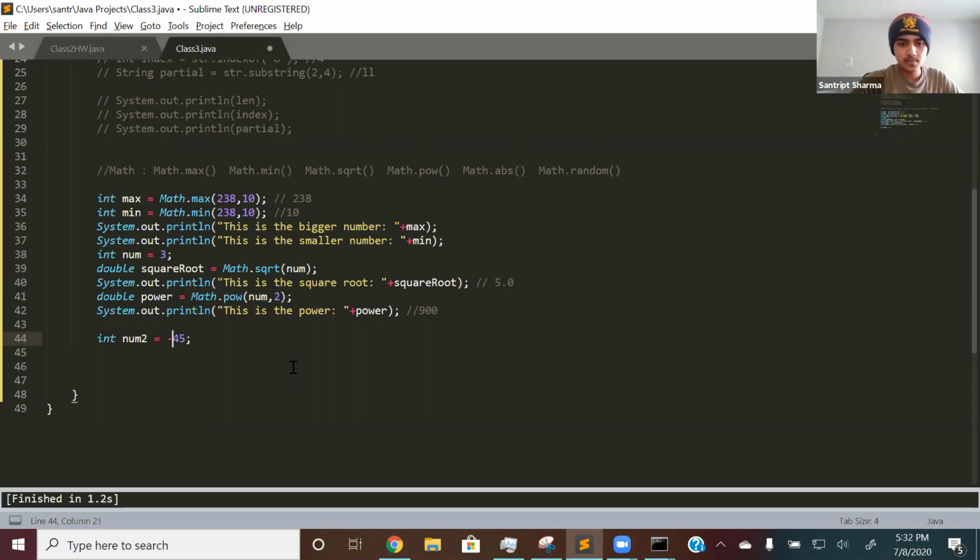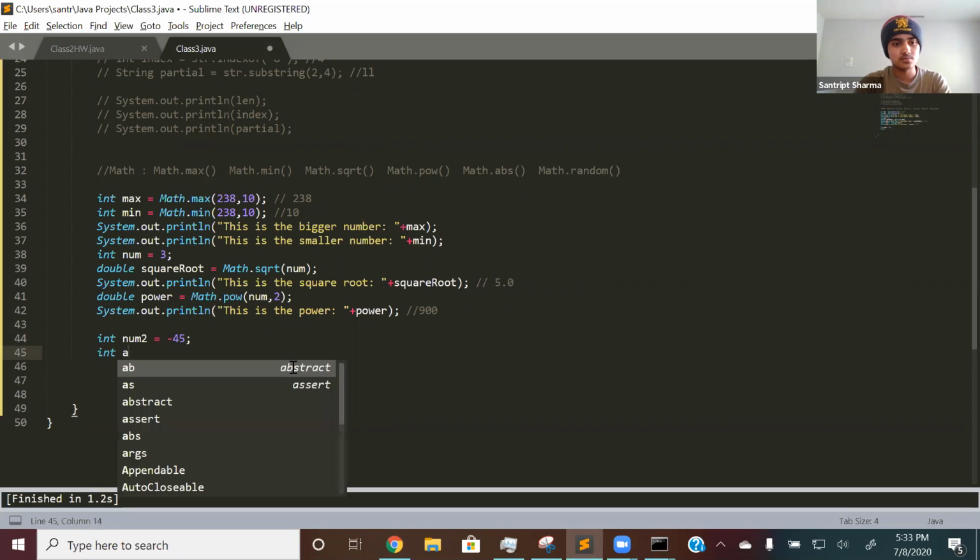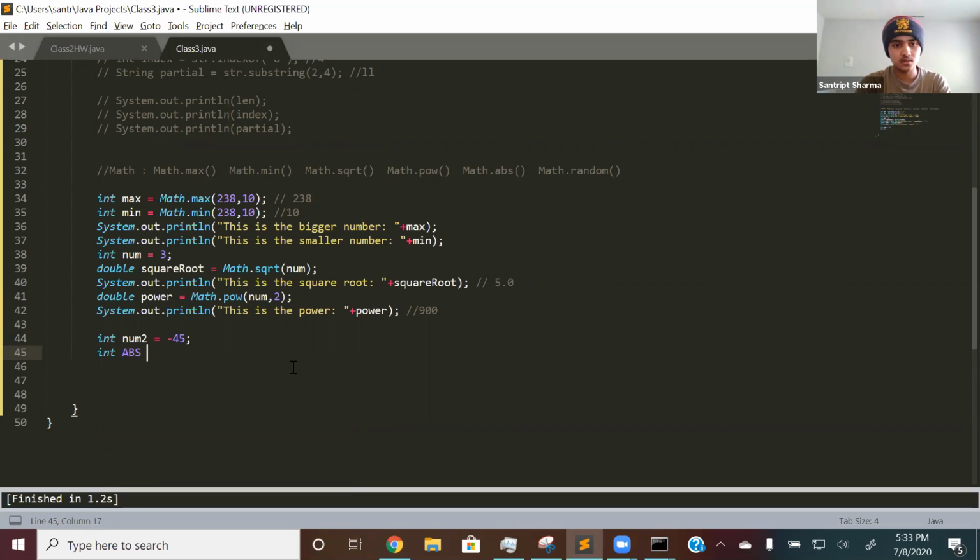And same thing, if I make num2 45, it will still print out 45 because it's 45 numbers away from 0. So let's just keep it negative, and then int abs, absolute value, is equal to math.abs of num2.